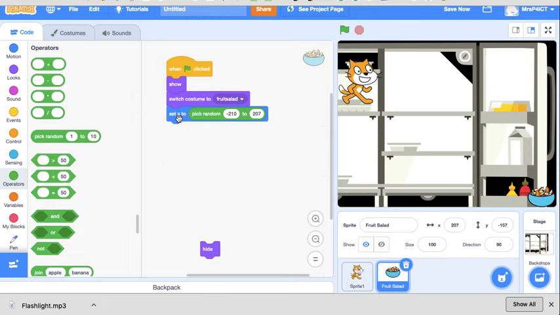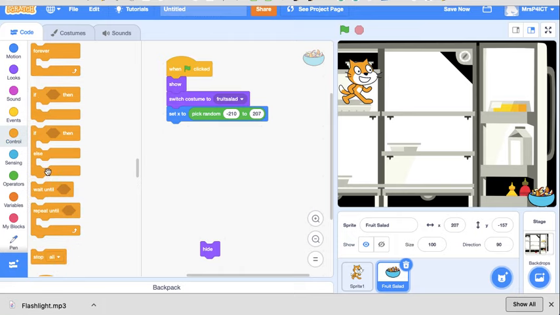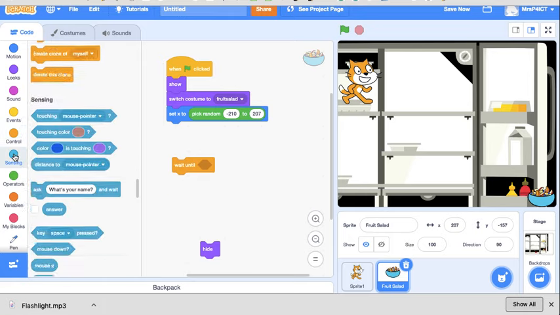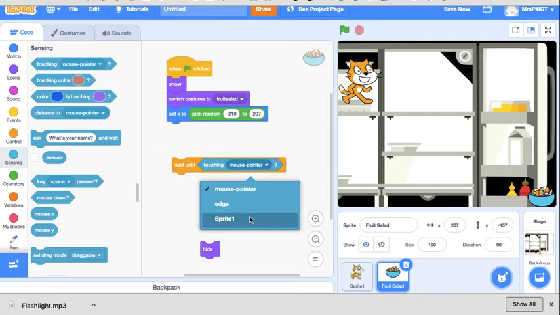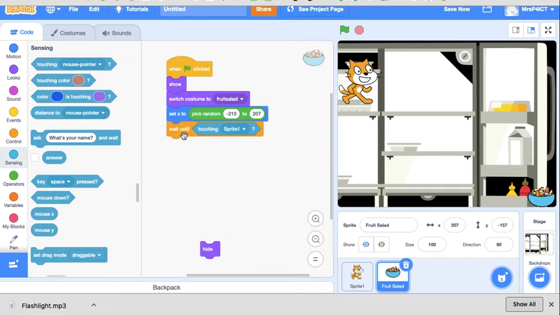Now when the cat touches the fruit salad, it's going to be like he's eaten it. So we're going to wait until it is touching, and Scratch is called Sprite 1. So we're going to make a chomp sound.